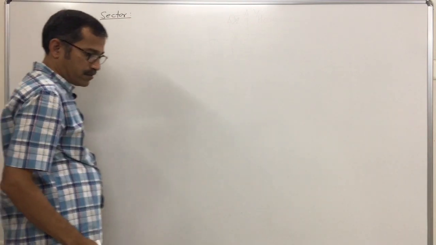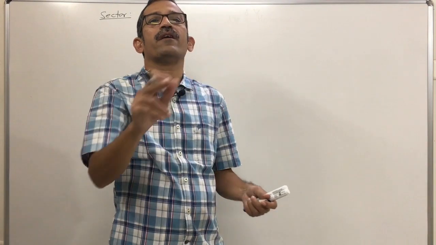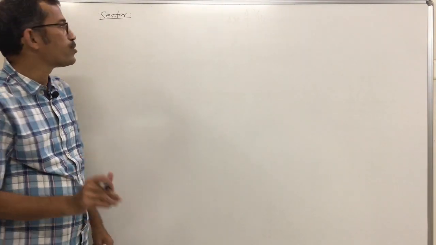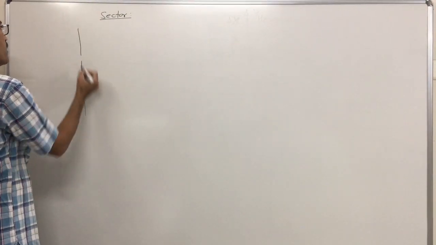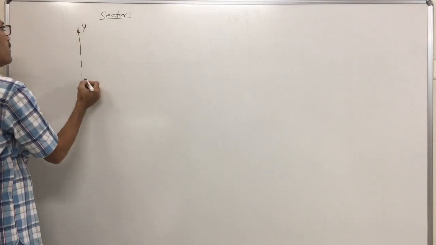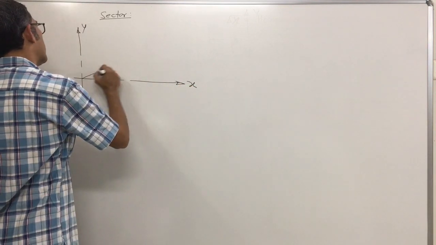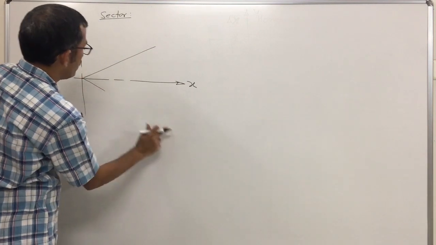From a circle, if you look at a circle from its center along the radius at any angle, the circle can be divided into two sectors. For example, if this one is my axis y and this one is my axis x, this is my sector.